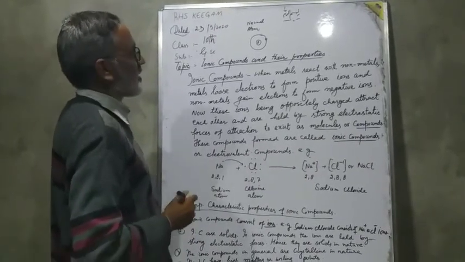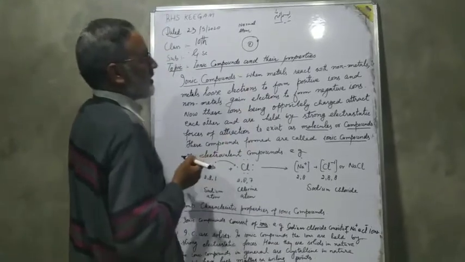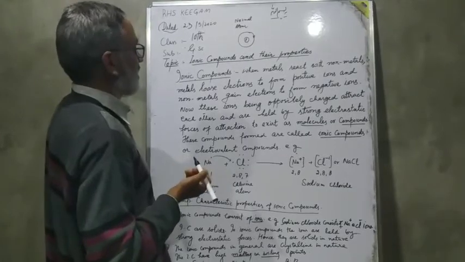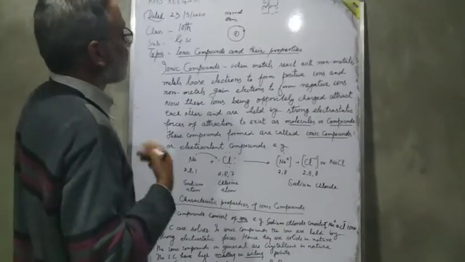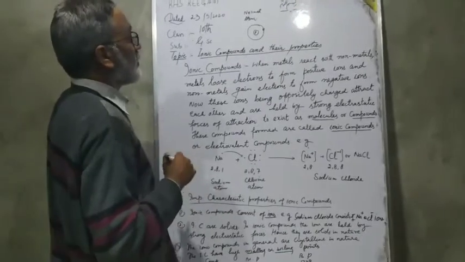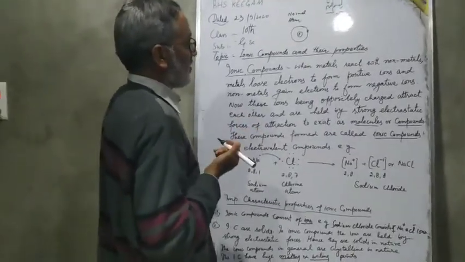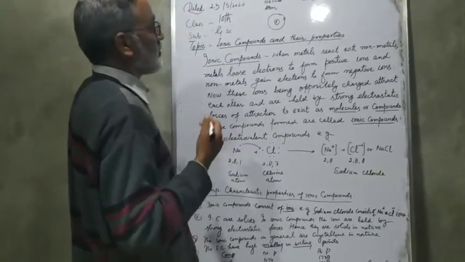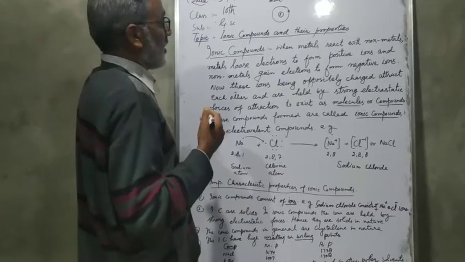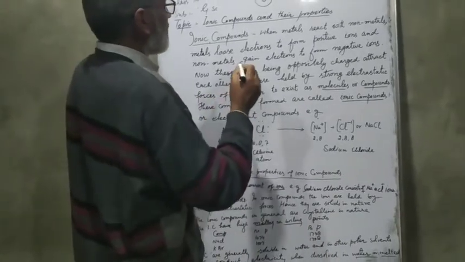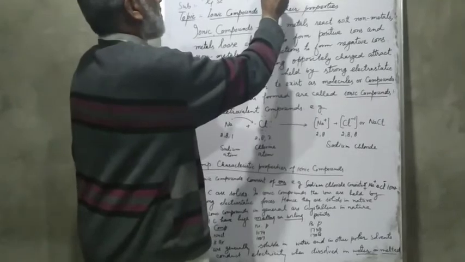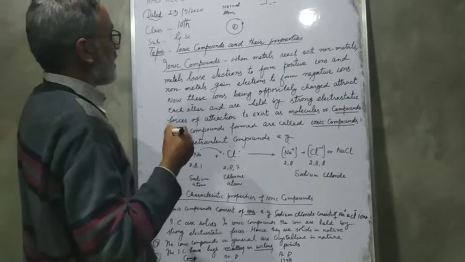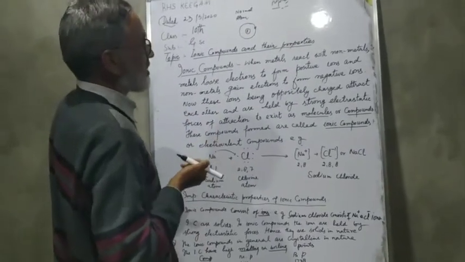But in the atoms of metals, when they react with non-metals, metals lose electrons. That means when they lose electrons, they lose some negative charges, so that when we subtract those negative charges from the positive charges, the atom becomes positively charged.